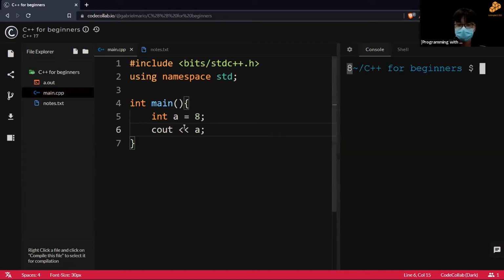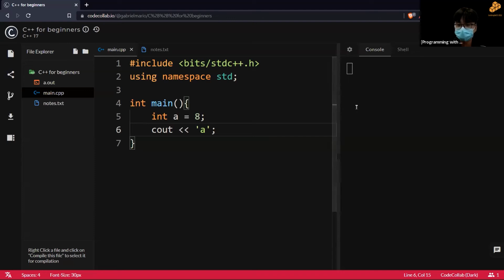It will show up an 8 instead of an A. And that's because when the compiler looks at this, it will think that, well, we want to cout A, and A is a variable, it's a name of a variable. So thus it will cout the value of the variable A. That's why if I want to have a character, I should put it in single quotes.